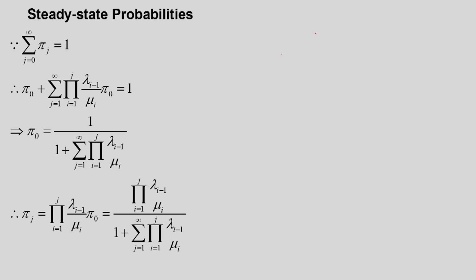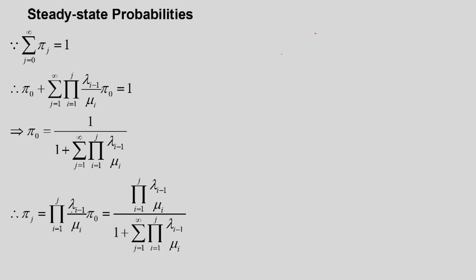So from this, if I take pi 0 common, I will get pi 0 is equal to 1 divided by 1 plus summation j going from 1 to infinity of the product lambda i minus 1 divided by mu i going from 1 to j.